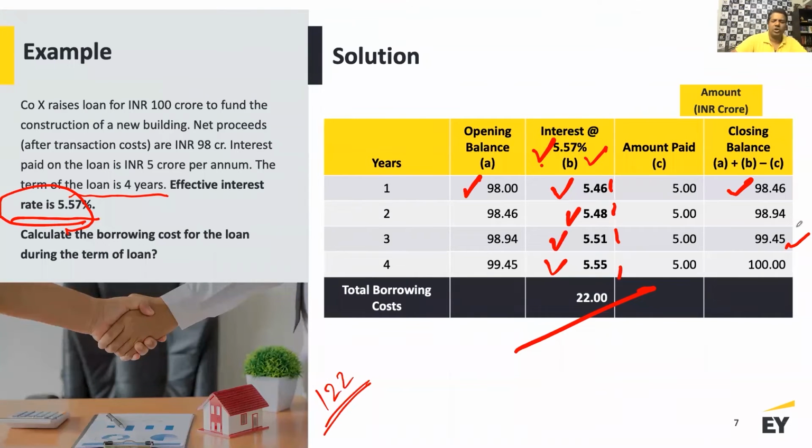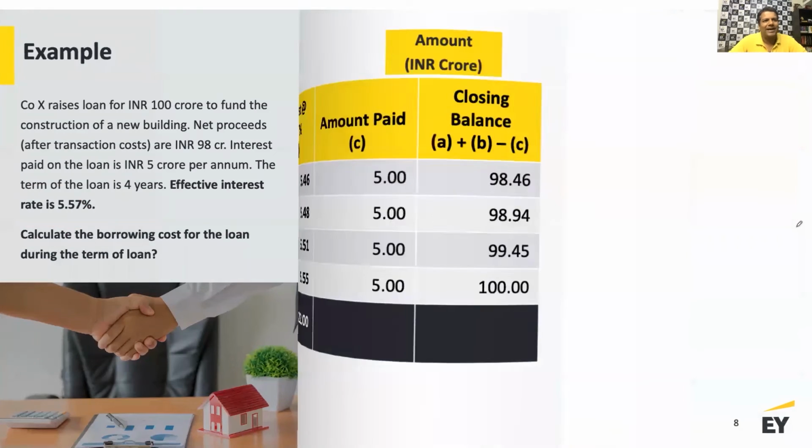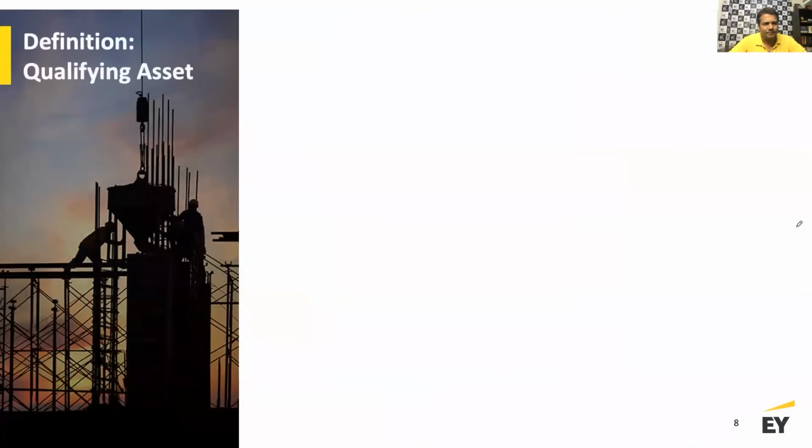And the total interest cost in this example is 22 crore. I hope this example is clear to you. And that is the whole concept of the effective interest rate method. So the bank is saying 5%, but they're not making 5%. They're actually in this transaction making 5.57%, and they're not making 20 crores. They're actually making 22 crore of profit by lending you 100 crores, and they've not given you 100 crores. They've actually given you only 98 crores, and that's what is important for us to understand.